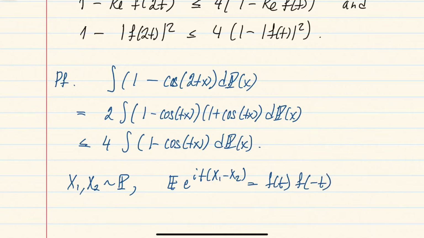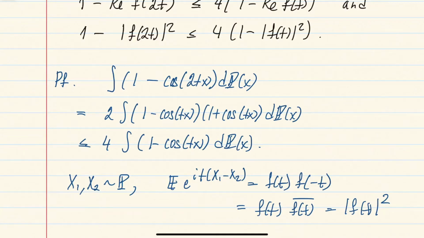And of course, the second you can write as a conjugate of the characteristic function at t, and so that gives us exactly the absolute value squared. So an absolute value squared of a characteristic function is always a characteristic function, so our part 1 implies part 2 immediately because it's real.